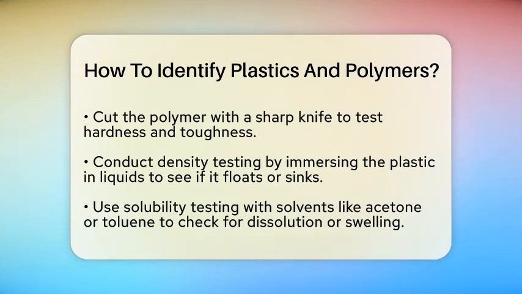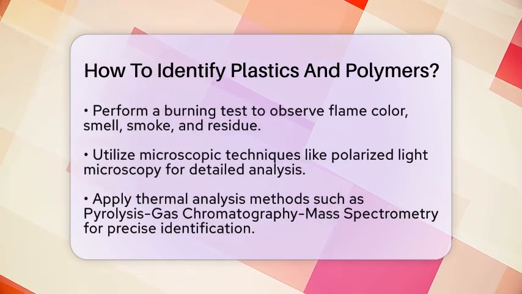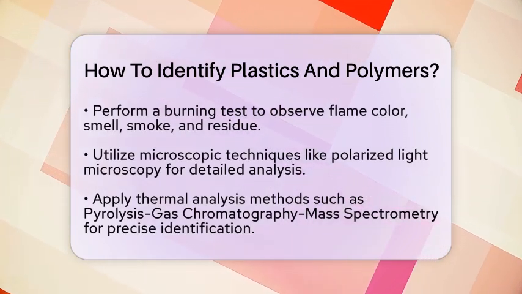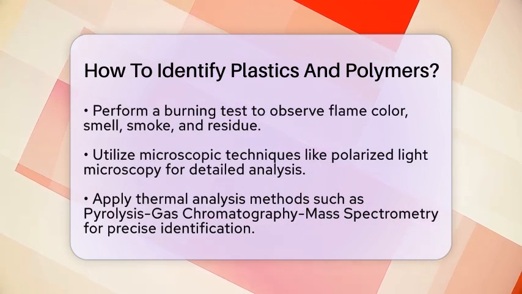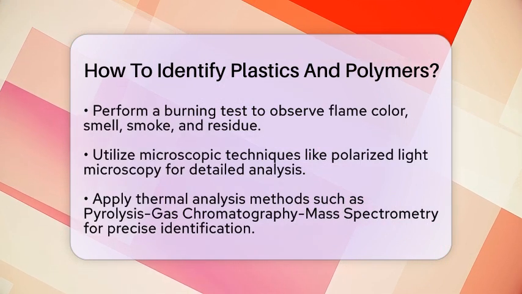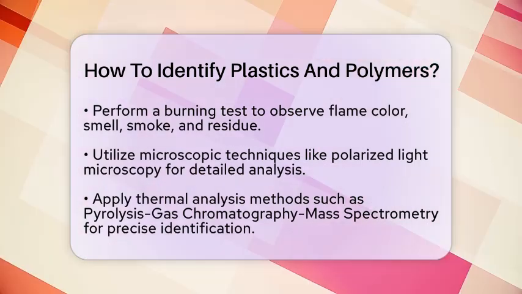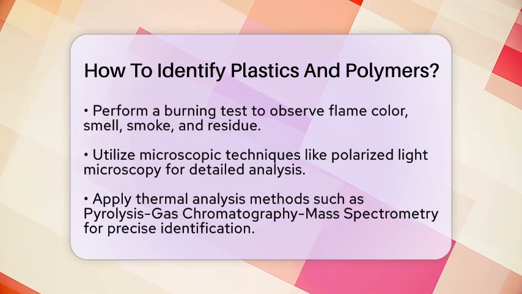For more precise identification, you can use microscopic techniques. Polarized light microscopy or scanning electron microscopy can reveal surface and structural details. Advanced methods like pyrolysis gas chromatography mass spectrometry can thermally decompose the polymer and analyze the fragments, giving you a unique chemical fingerprint of the polymer type.